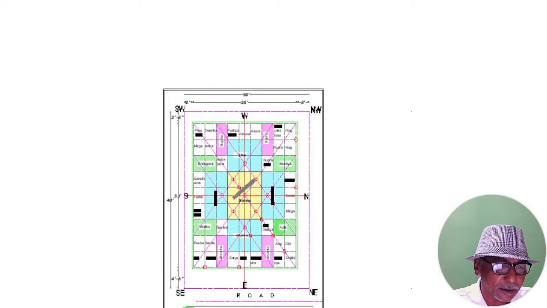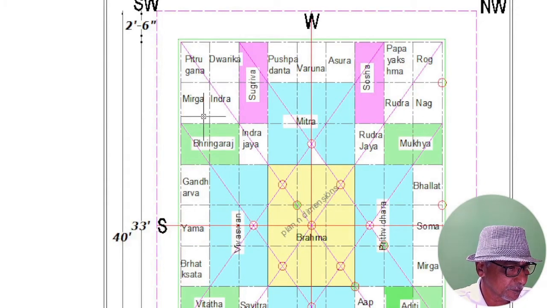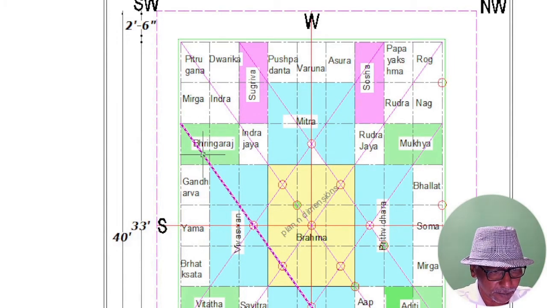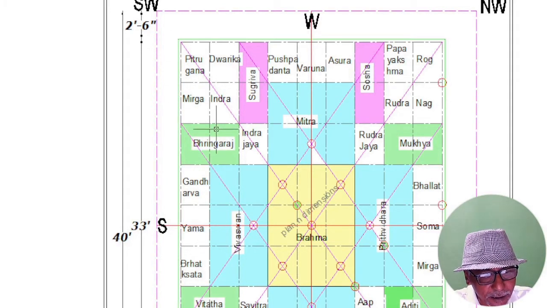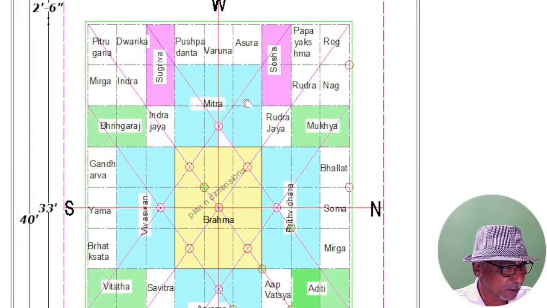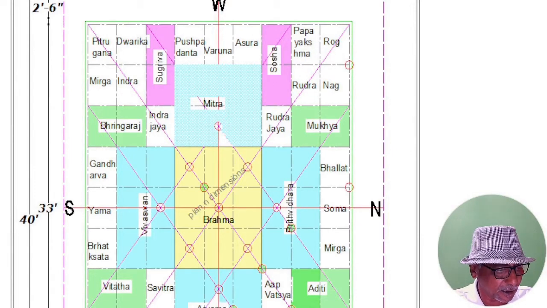Then coming back to southwest, here the sun is very close. This area should be blocked and made heavy to avoid negative energy entering here in this direction. Coming back to the northwest, we receive lowest solar energy in this part.